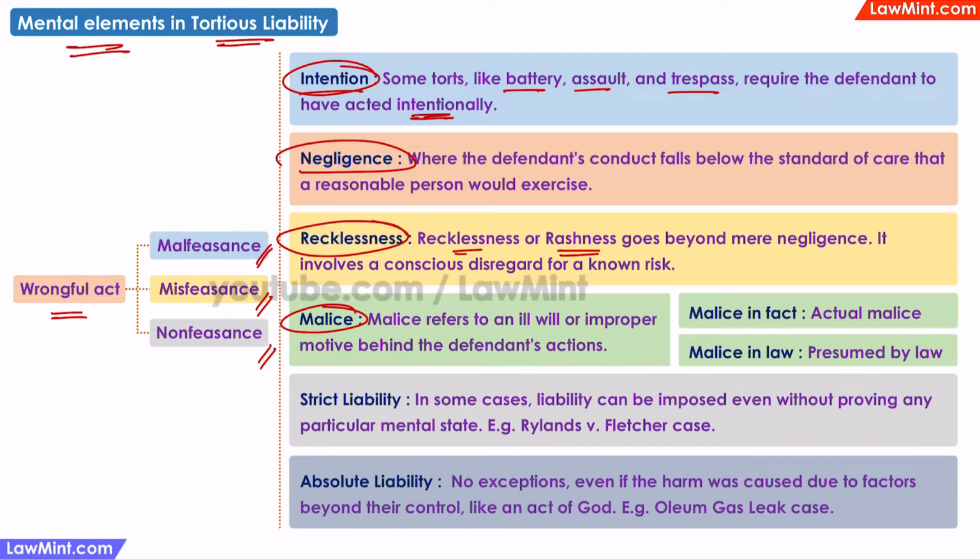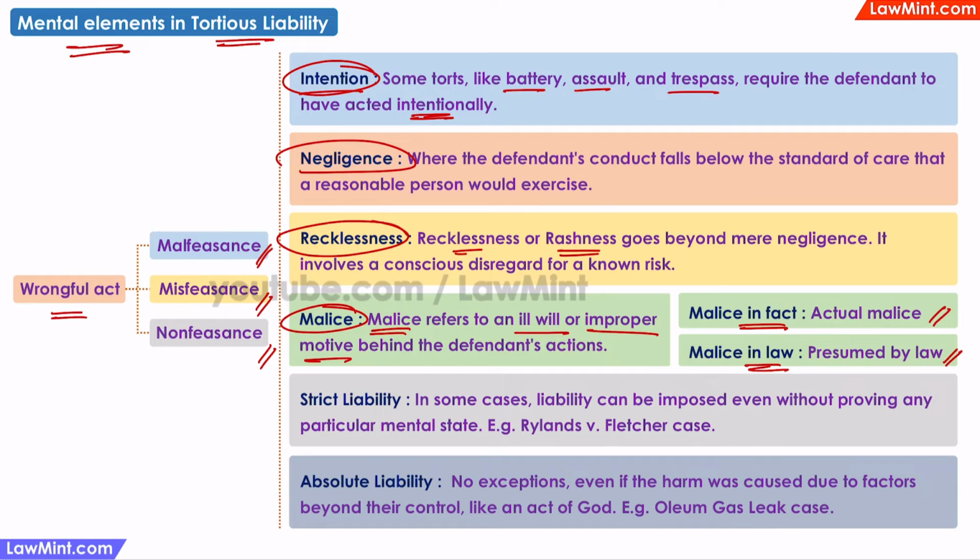Malice is where a person commits a wrongful act due to ill will or an improper motive. Suppose two persons have previously had a fight and don't like each other, and one of the persons intentionally goes and damages the other person's property because of that feeling of dislike or anger, then the wrongful act has been committed out of malice. Malice in fact is where an actual malice is apparent, such as the history between the two persons in our example. Malice in law is where the courts will look at the circumstances and presume that malice exists, even if it is not apparent.